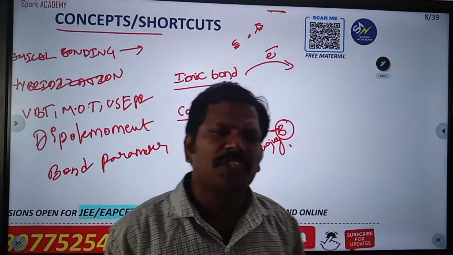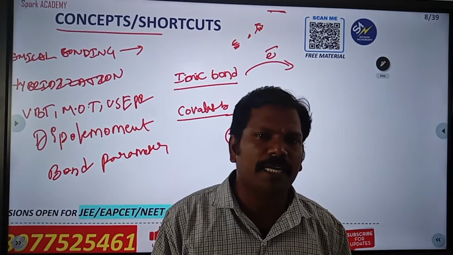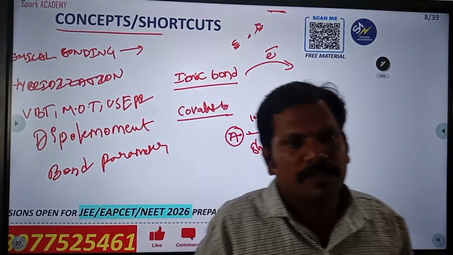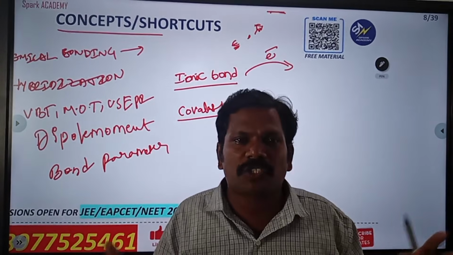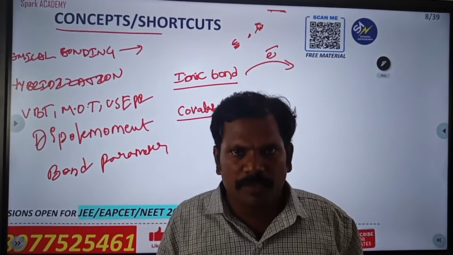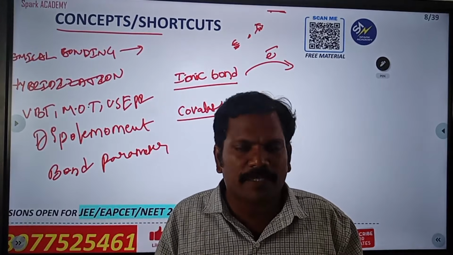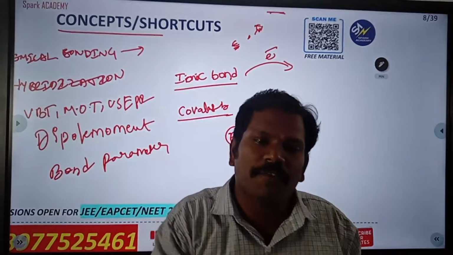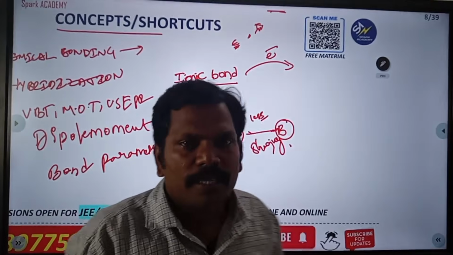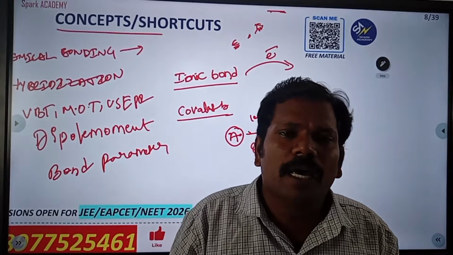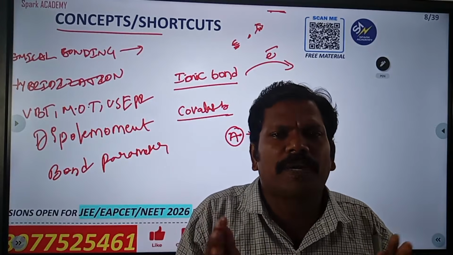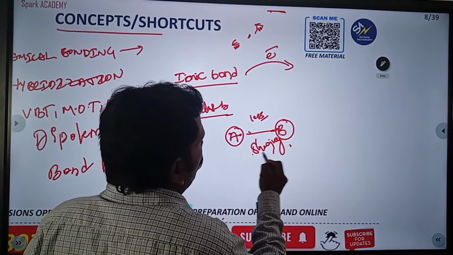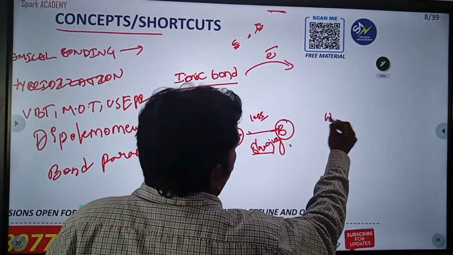So here what happens? Sharing of electrons happens. Sharing means it will not give permanently, it will just be shared whenever it forms the bond. You know that your friends share some information, some stuff, when you go to a party. That means they mutually understand and share that. In the same way, these elements have the same electronegativity or not much difference in electronegativity. So that's why sharing of electrons happens.